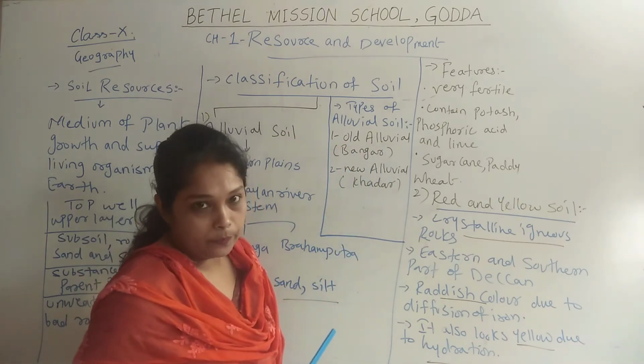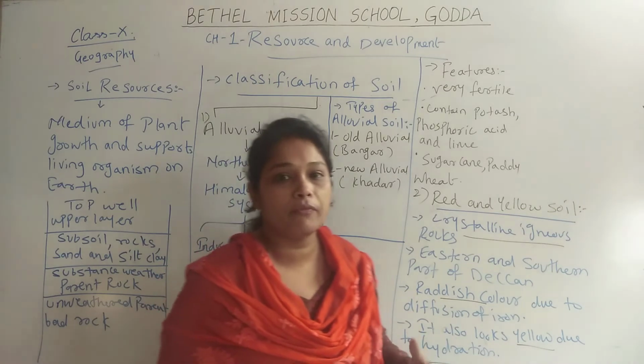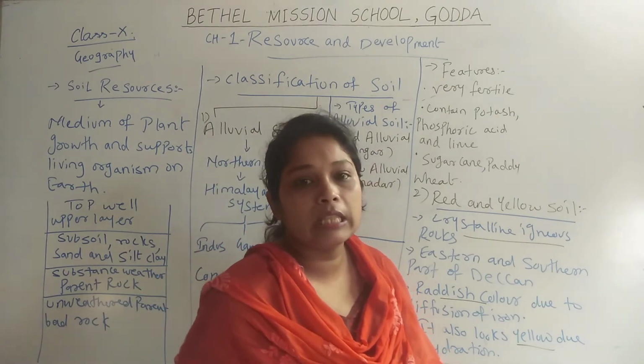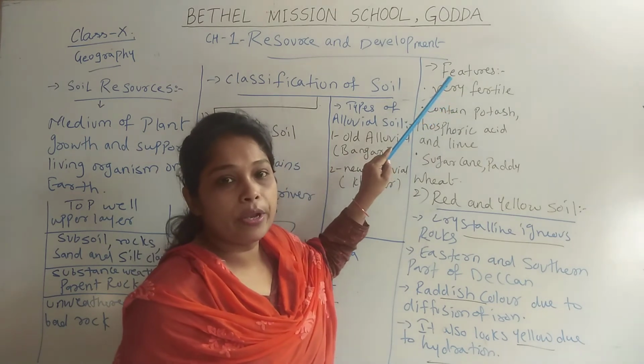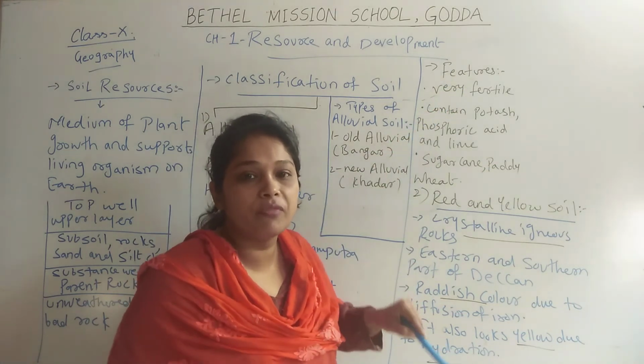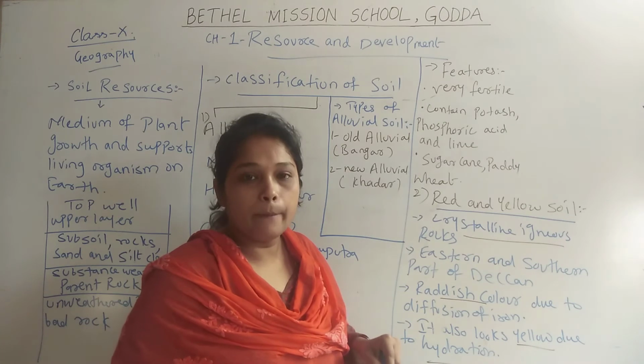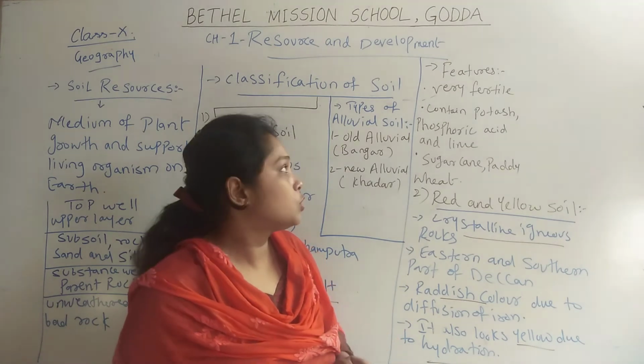Now when we are talking about the features of alluvial soil, we can say that it is very fertile. As I have told you in the beginning, alluvial soil is the most fertile soil in comparison to any other type of soil.